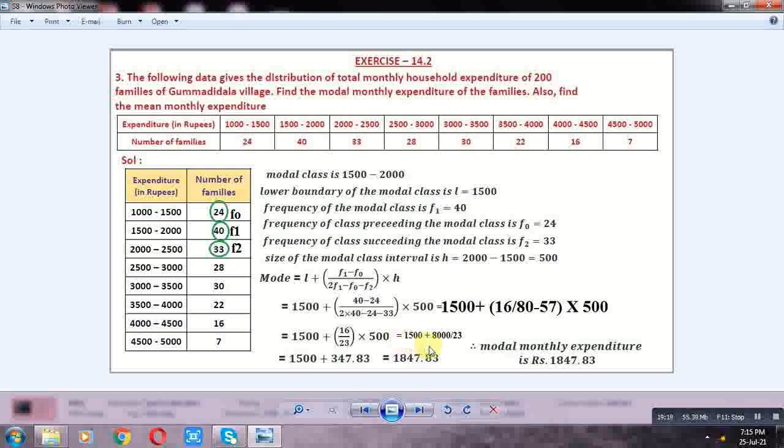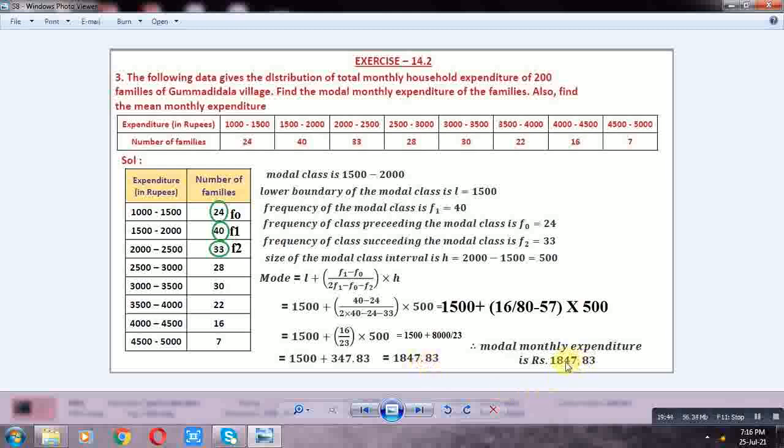8000 by 23 value is 347.83. So 1500 plus 347.83 is 1847.83. So modal monthly expenditure is 1847.83. And also find the mean.